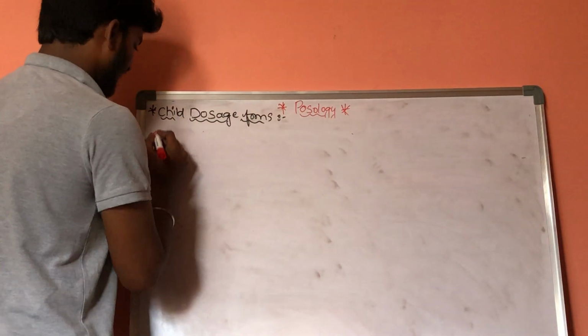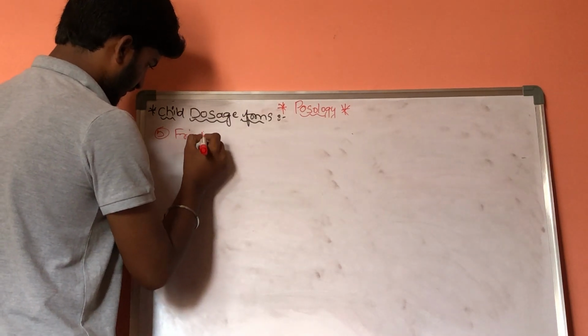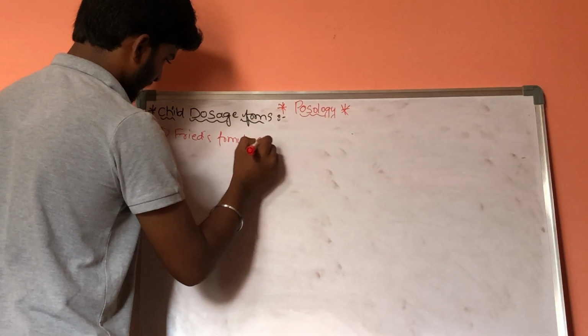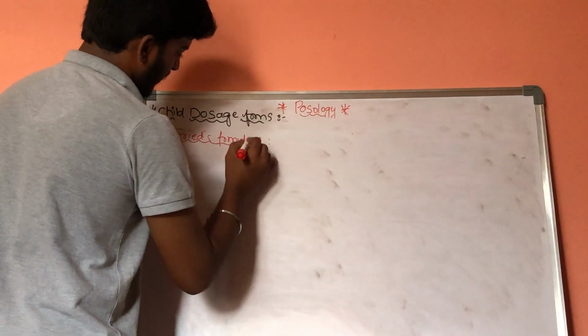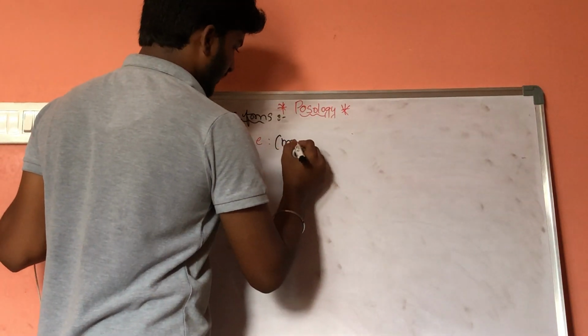Now this 5th formula is Fried's formula. This Fried's formula is based on age in months.